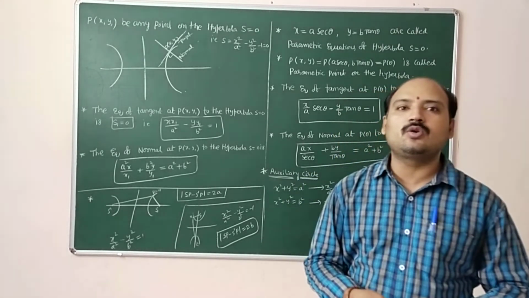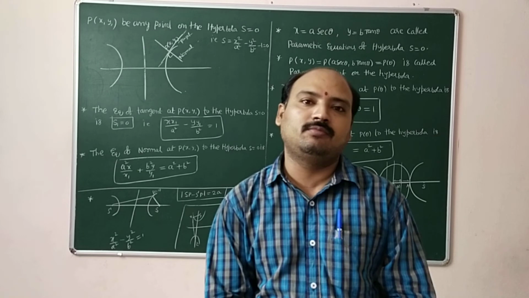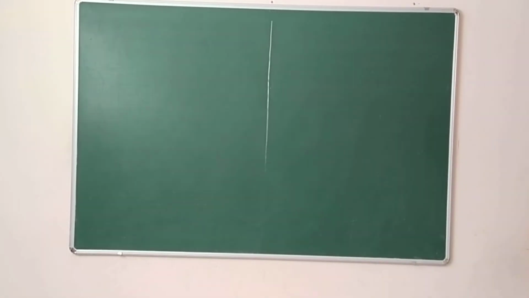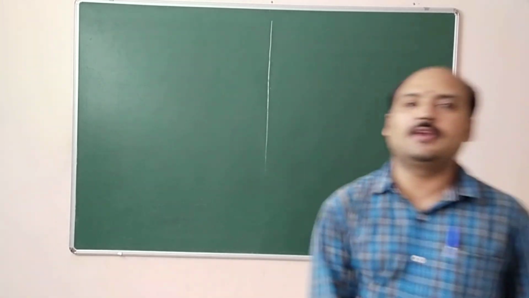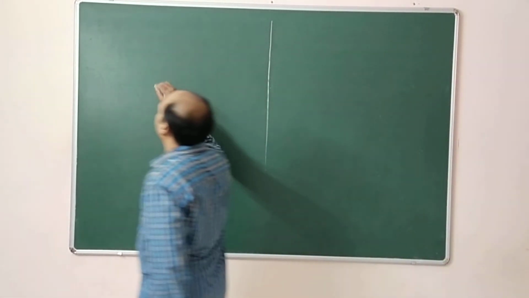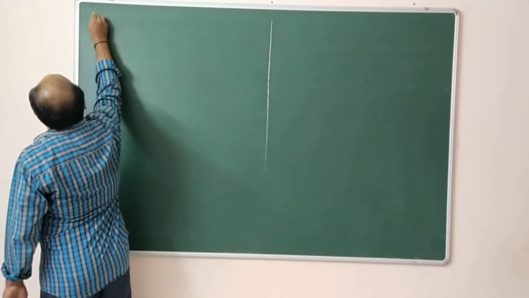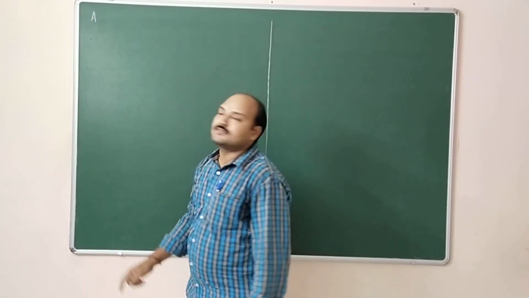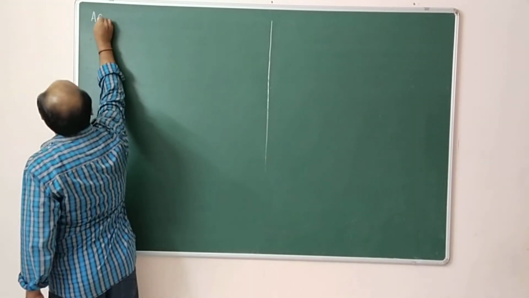Now we will discuss the asymptotes of the hyperbola. The next concept is asymptotes of the hyperbola. This concept is also very, very important. It will play a very important role in the hyperbola concepts.